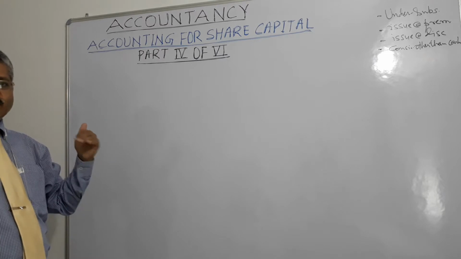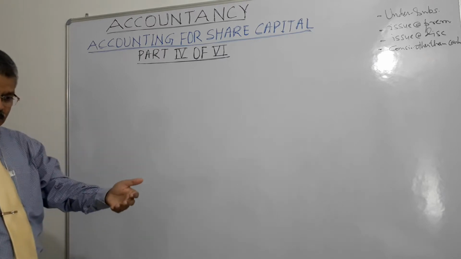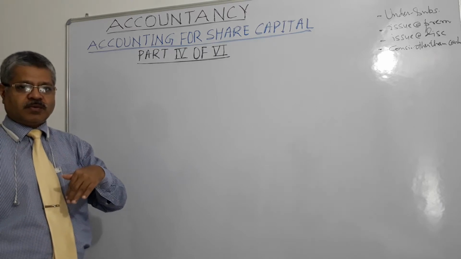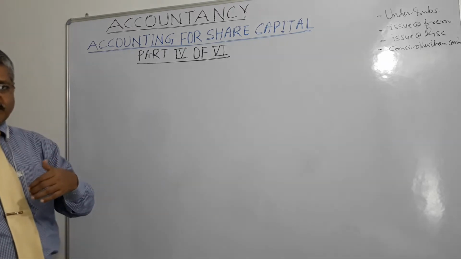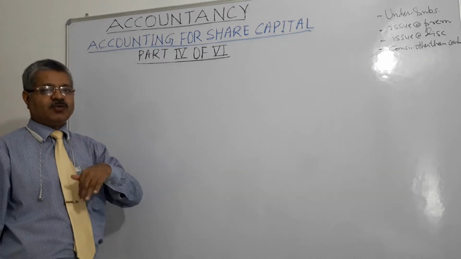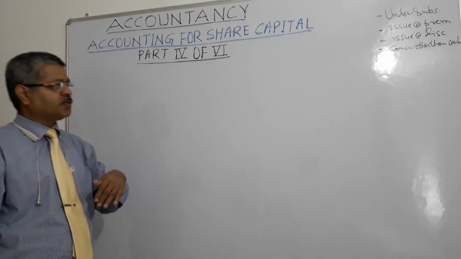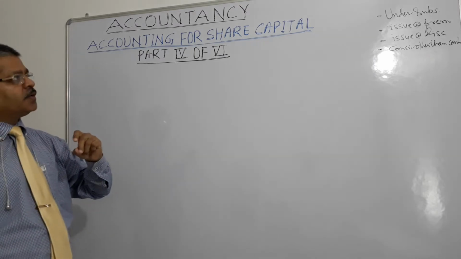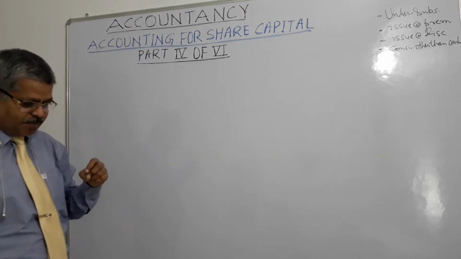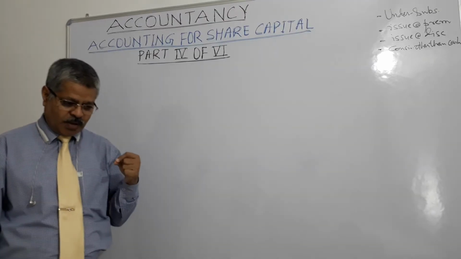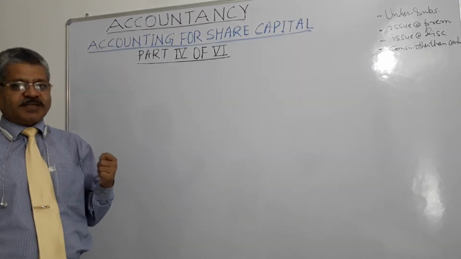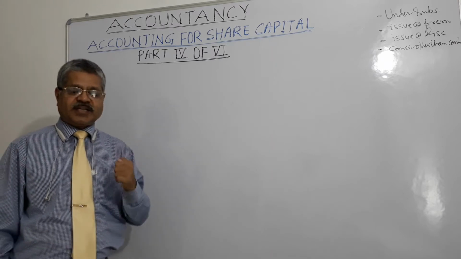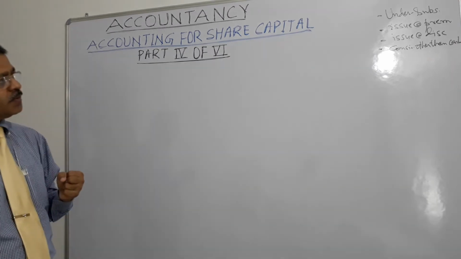Last video we had discussed over subscription. The company invited subscriptions for 1 lakh shares, but it received applications for 2 lakh shares. That was over subscription. Opposite is the situation in under subscription. Suppose the company invites subscription for 2 lakh shares and the company receives applications for 1,90,000 shares only, right?